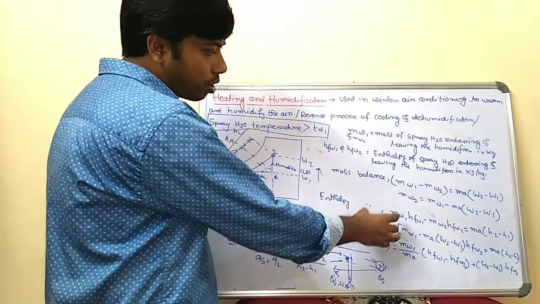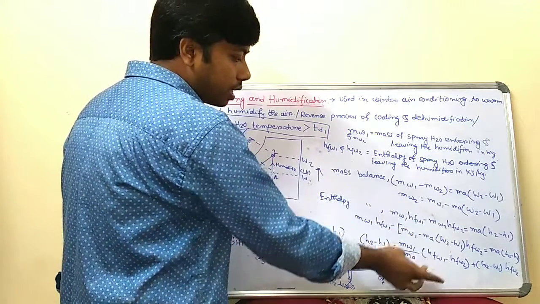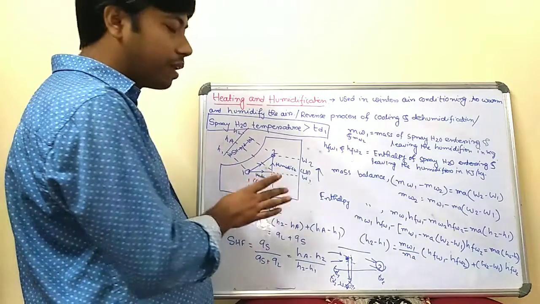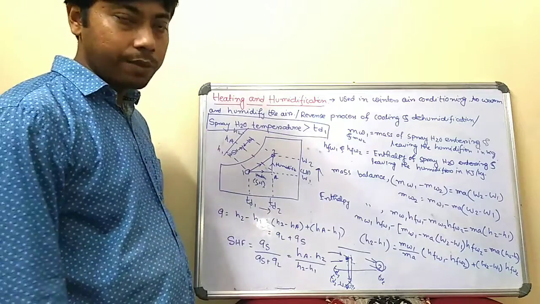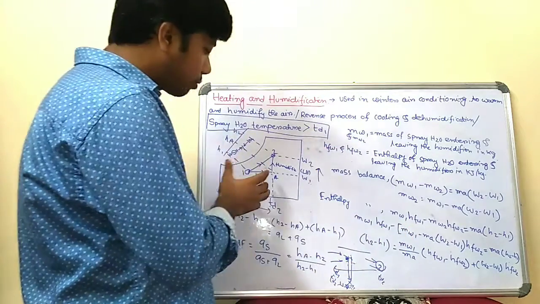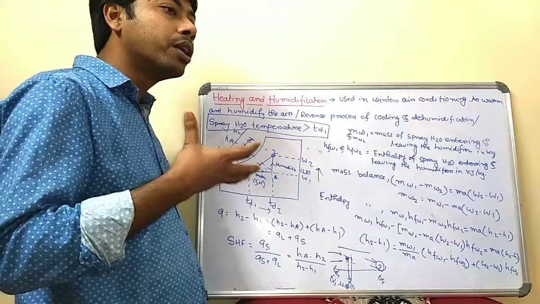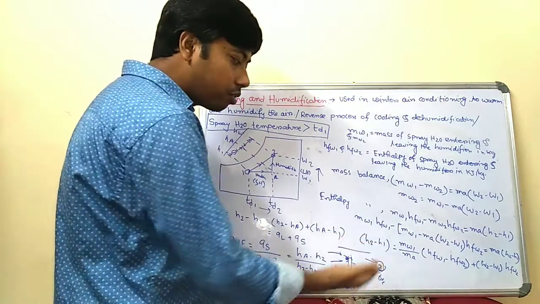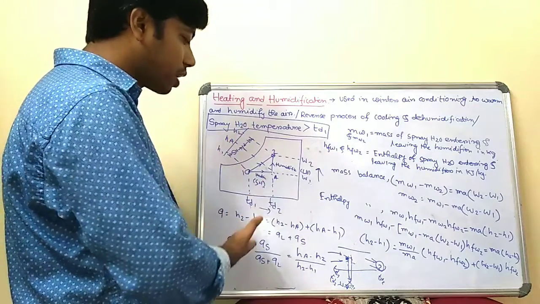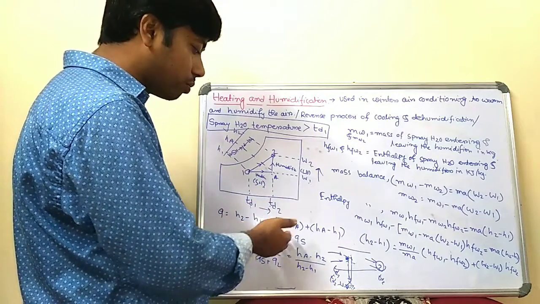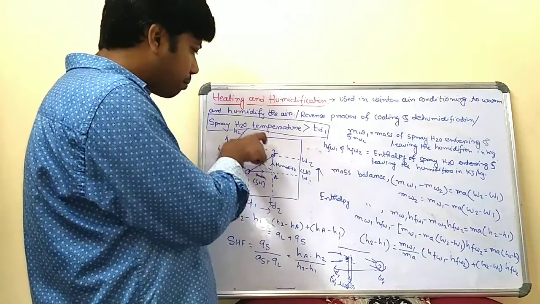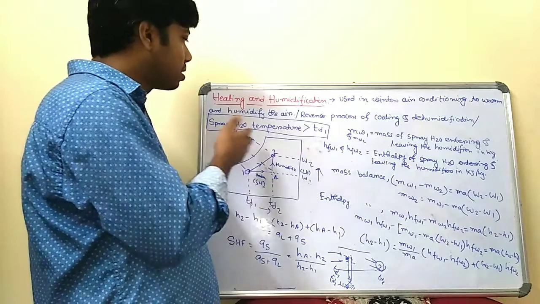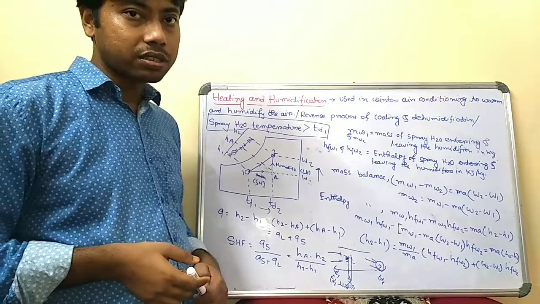From this formula you can put in the value of MW2 and get the value of H2 minus H1, or you can get it directly from your psychrometric chart. You can calculate the amount of heat added during this process, Q, which is equal to H2 minus H1, either this way or easily from the psychrometric chart. That is the enthalpy difference between state 2 and state 1, H2 minus H1. Okay, this is the heating and humidification process.